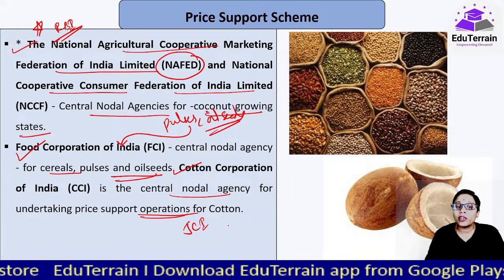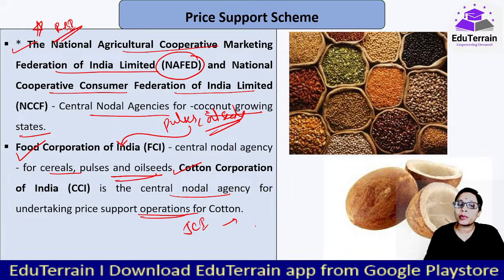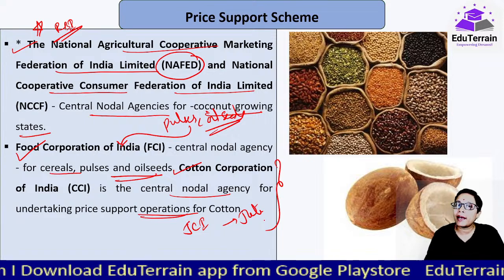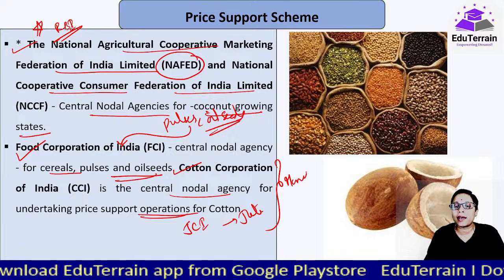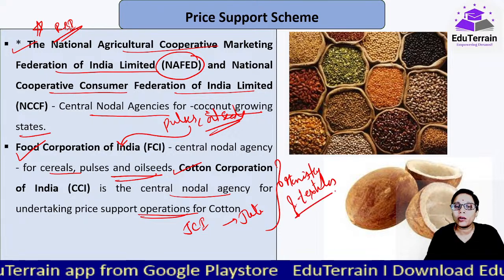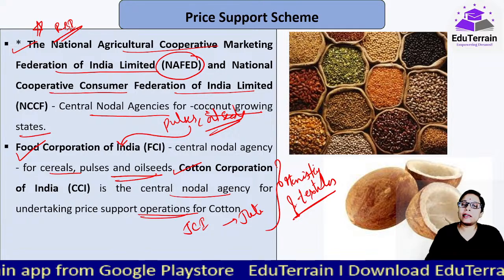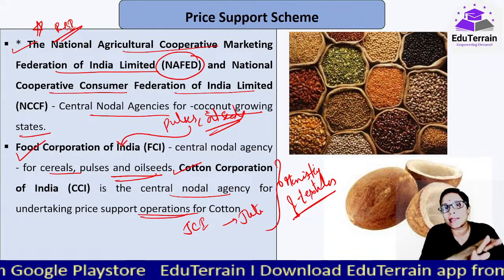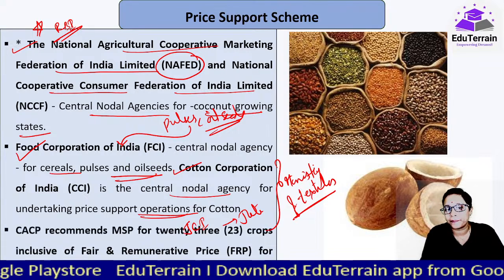Jute Corporation of India, on the other hand, for undertaking the price support operations for jute. Now both these CCI and JCI, they work under the ambit of Ministry of Textiles. Okay, important. So here there are three ministries that are involved under PSS, price support scheme.